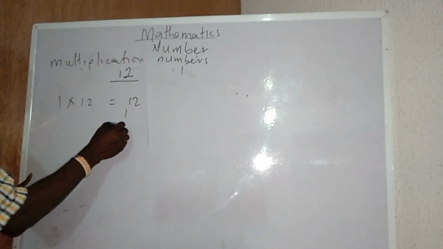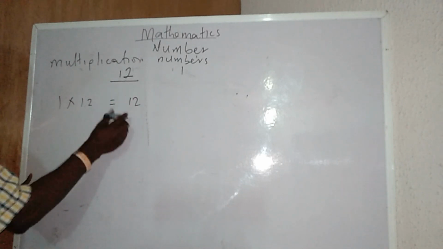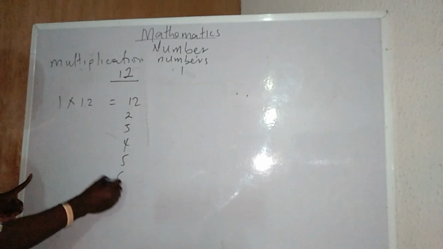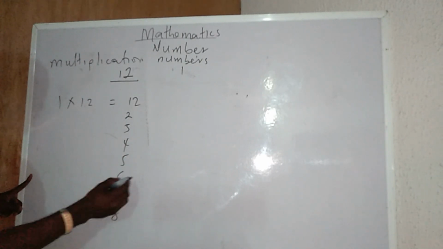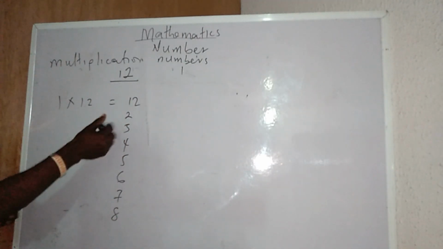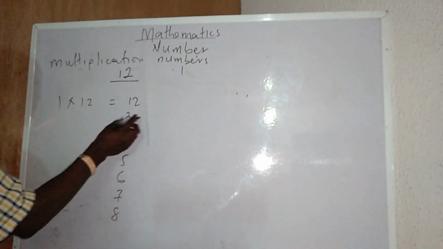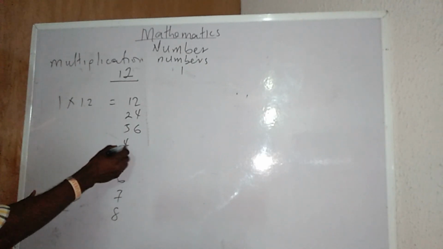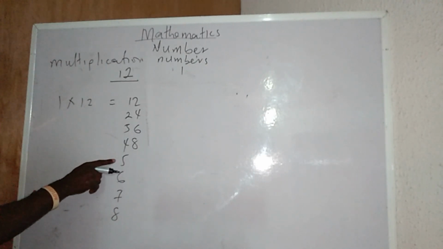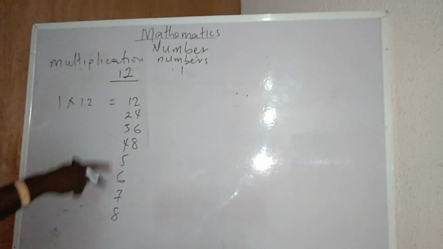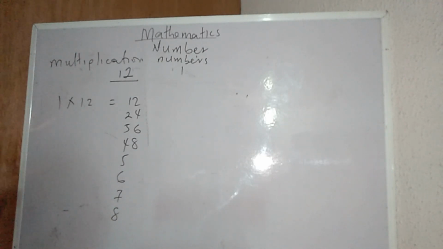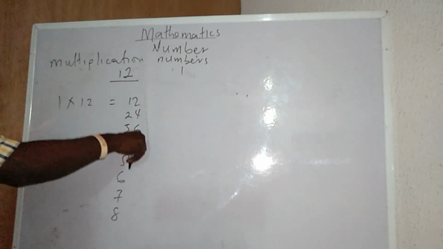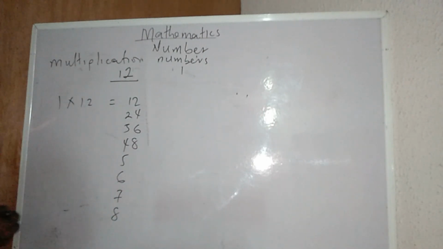1 here, 2 here, 3 here, 4 here, 5 here, 6 here, 7 here, 8 here. The next one will be 4, the next one 6, the next one 8. Then you come back again to that particular 2. That is how it's going to be, you'll be going and going.